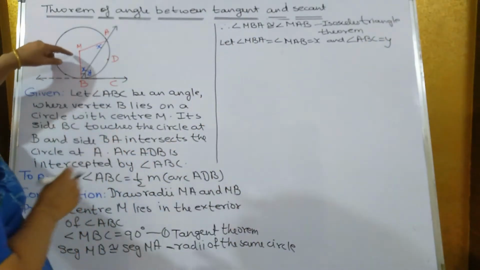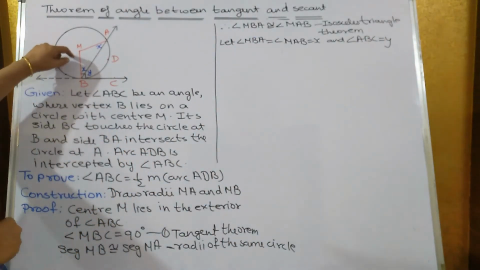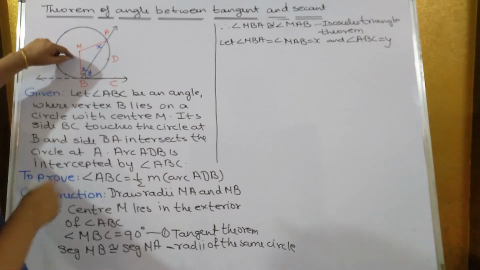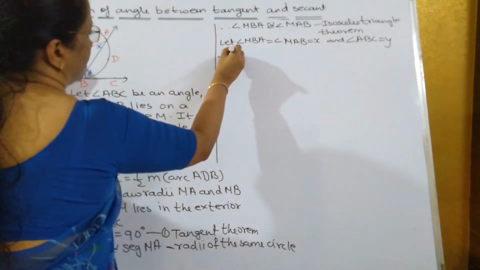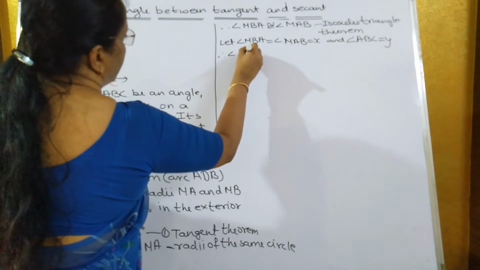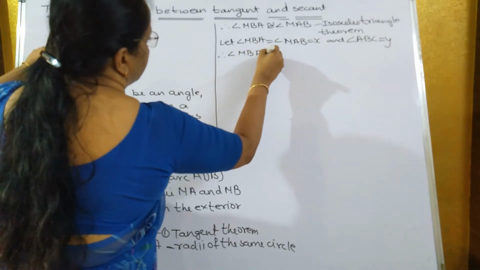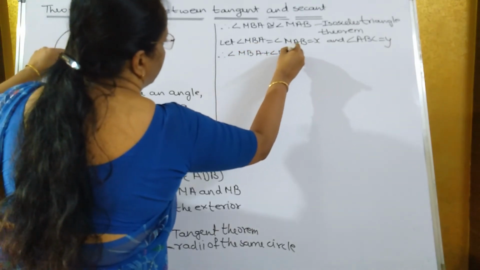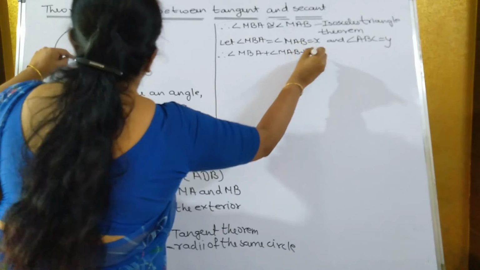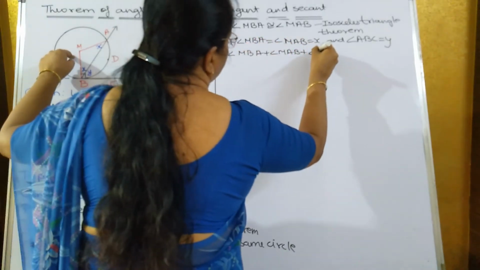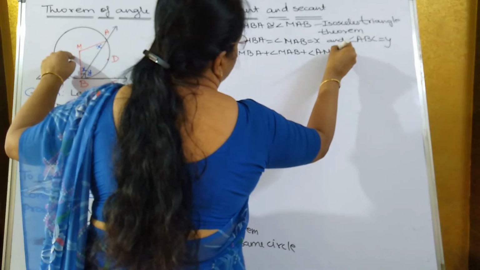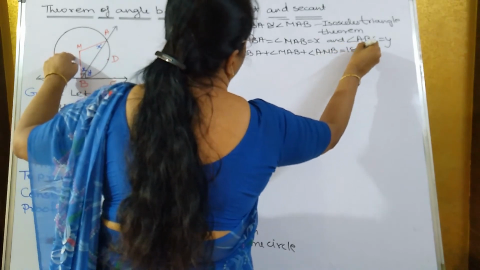Now in triangle MAB, the sum of the angles of a triangle is 180. Therefore angle MBA plus angle MAB plus angle AMB is equal to 180 degrees.